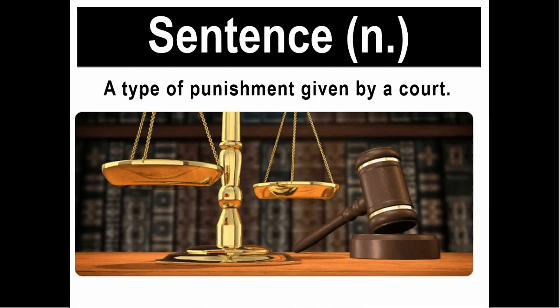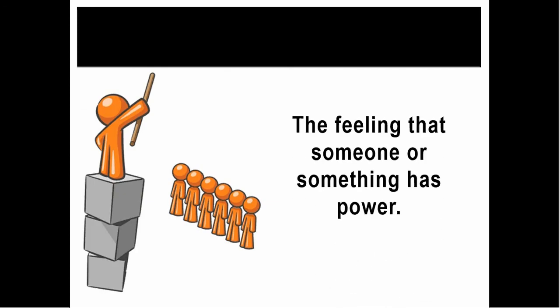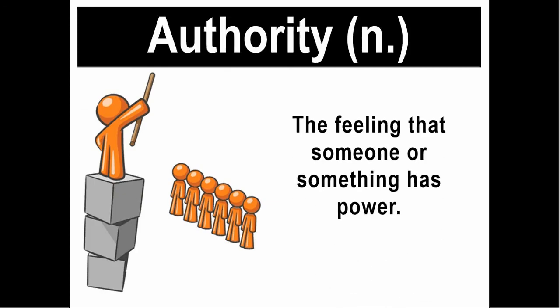Then we have the word sentence. Sentence here is a noun which means a type of punishment given by a court. It can also function as a verb. The next word is authority. Again, authority. It means the feeling that someone or something has power. And it equals the word power. For example, we can say that this boy has no authority over his sisters. Again, this boy has no authority over his sisters.